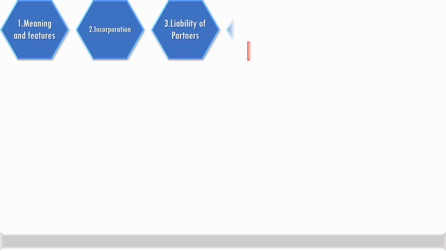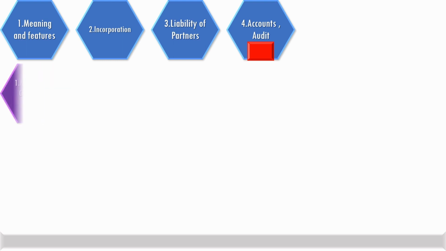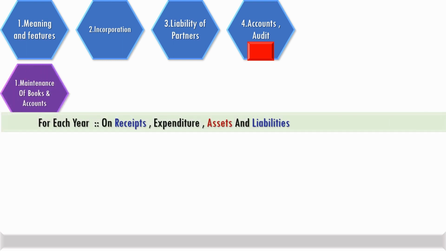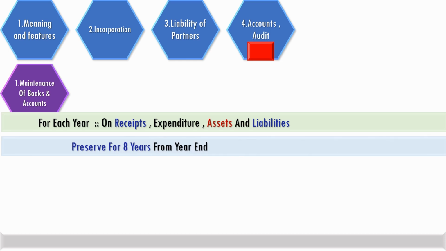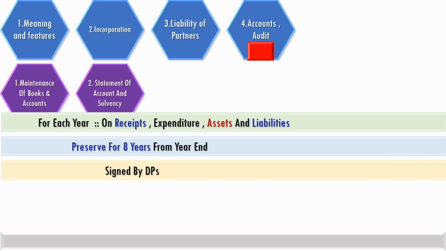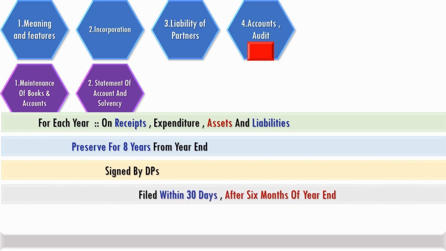The Act provides for maintenance of books and accounts for each year on receipts, expenditure, assets and liabilities. Books are to be preserved for 8 years after the year end. As for statement of accounts and solvency, they are to be signed by designated partners and filed within 30 days. After 6 months from year end, they are made available for public inspection.